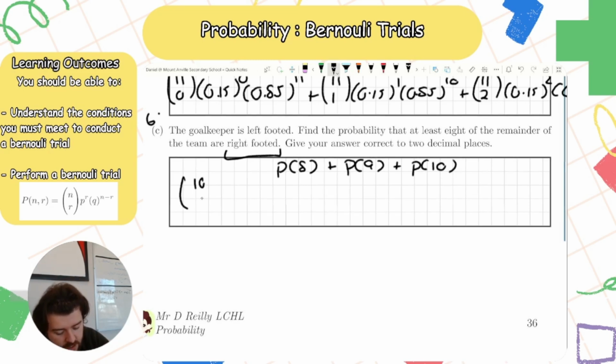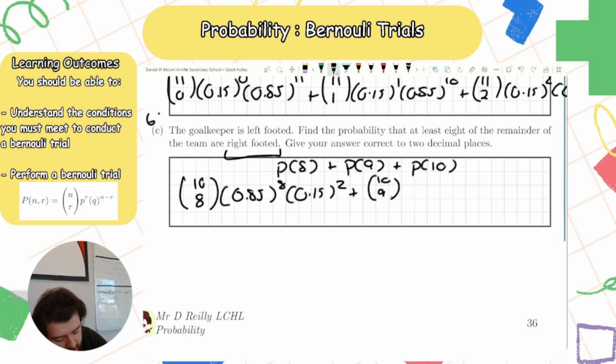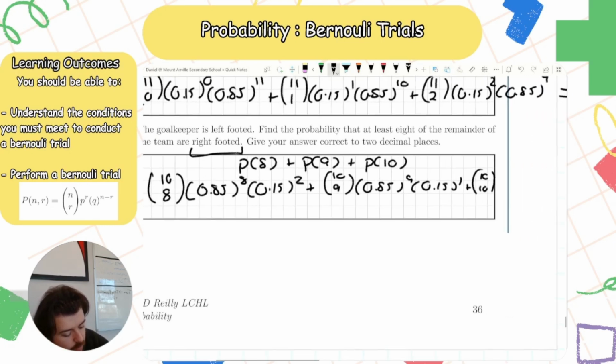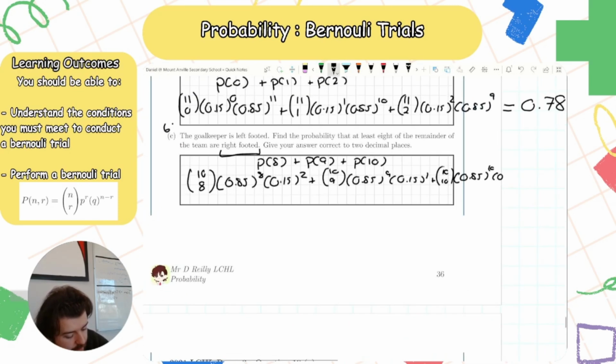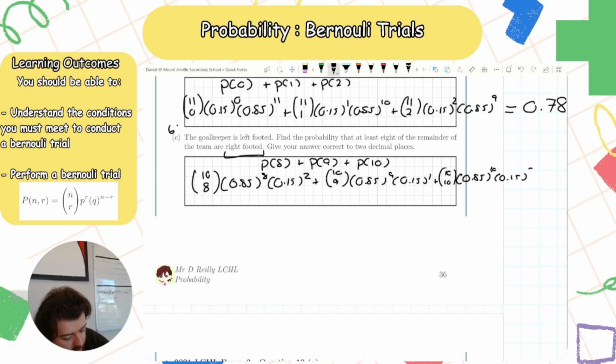So 10 choose 8 times 0.85 to the power of 8 times 0.15 squared. Now, the probability of being right-footed is 0.85. Right? We're not dealing with left-footedness anymore. Plus 10 choose 9, 0.85 to the power of 9 times 0.15 to the power of 1. Plus 10 choose 10, 0.85 to the power of 10 times 0.15 to the power of 0.